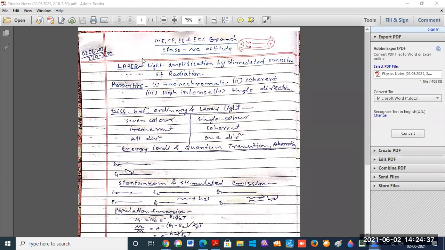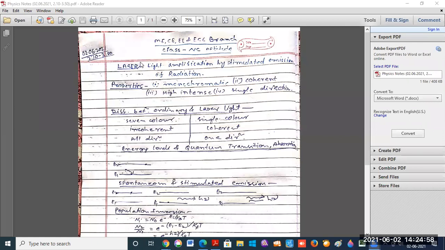It means the radiation given by the emitters in the source is in phase, and also uniform in the direction of emission and polarization. These coherent sources are known as lasers.